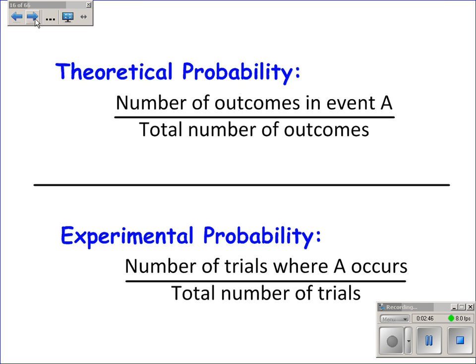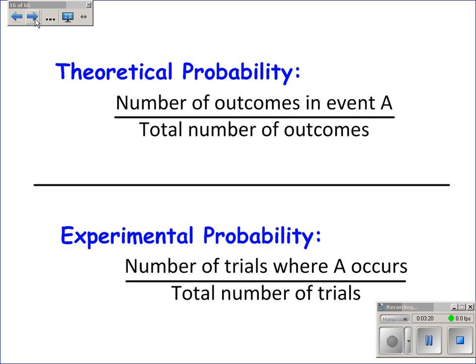So theoretical probability is, in theory, what we think should happen. We haven't usually tried any examples. We just think in our head what we think should happen. For example, for flipping a coin, theoretically, we will flip heads half the number of times. For rolling a dice, we think we'll roll a given number 1/6 of the times. We haven't actually done any experiments or any trials. We're just thinking about what we think should happen.